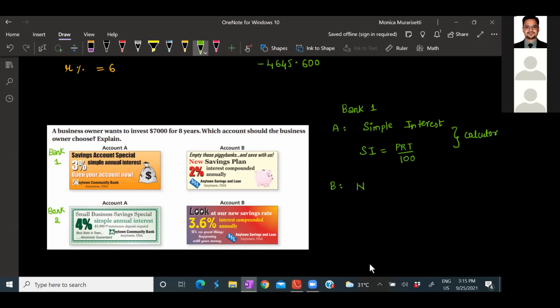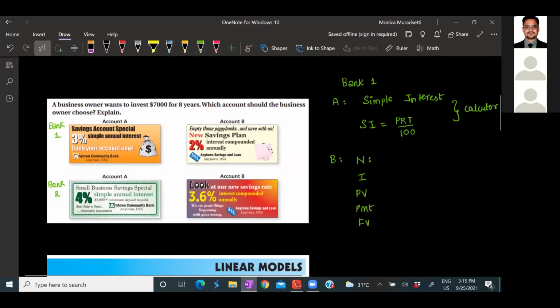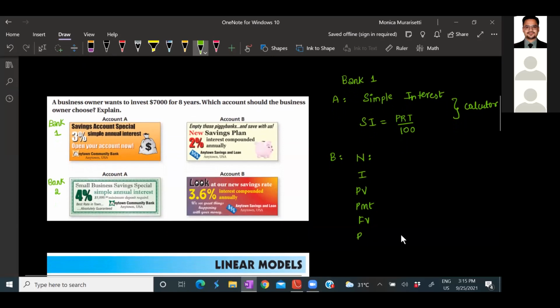Now let's write N, so number of years, then we have I, then we have PV, PMT, FV, PPY, and CPY. Now come on guys, quickly tell me what are these values? What could be the N value for account B? So it is 8 years and they said it is compounded annually, so it's just 8 into 1, 8 years, right?